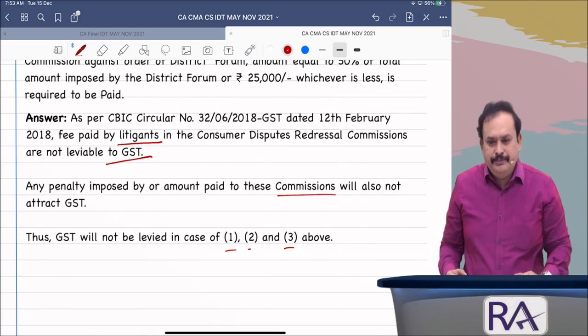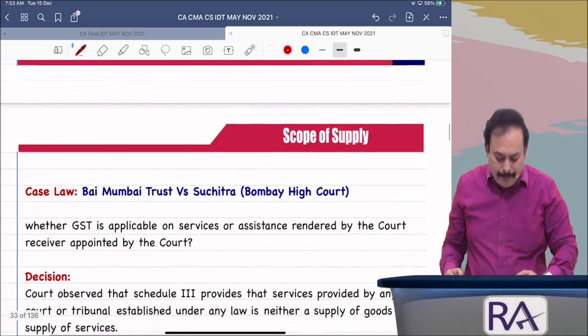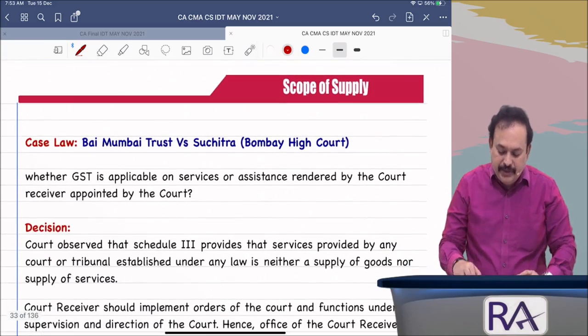Further referring to Schedule 3.2, one simple case law also.